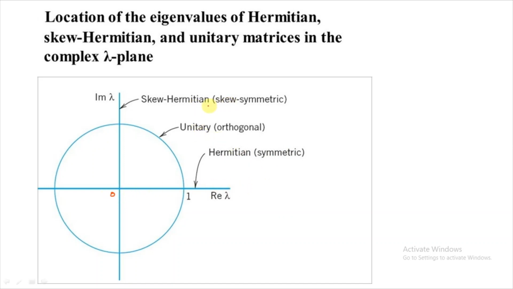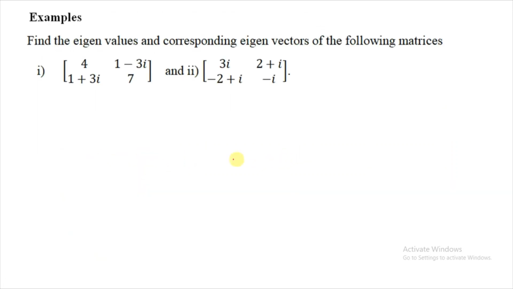For skew-Hermitian or skew-symmetric matrices, the eigenvalues are 0 or purely imaginary. They lie on the imaginary line, and 0 is also on the imaginary line. For orthogonal matrices the eigenvalues are minus 1 or 1; the absolute value of lambda is 1. That means for unitary and orthogonal matrices the absolute value is 1. That is the unit circle, with radius 1. That is the location. Now we'll see some problems.